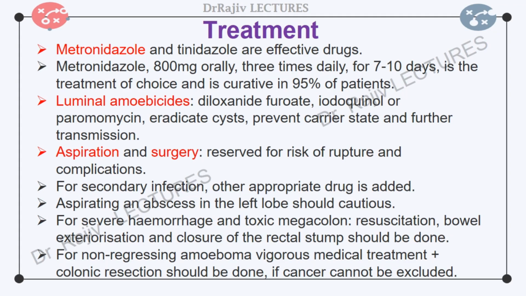For severe hemorrhage and toxic megacolon, resuscitation and intensive supportive therapy should be followed by bowel exteriorization such as subtotal colectomy with terminal ileostomy and closure of the rectal stump. If an amoeboma has not regressed after vigorous medical treatment, colonic resection should be done, particularly if cancer cannot be excluded.